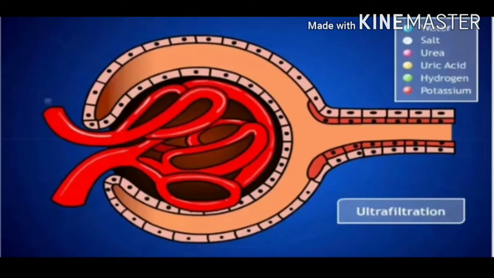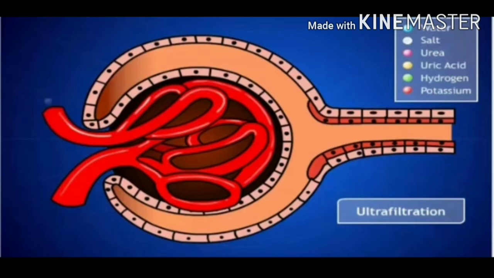The first step in the process of urine formation is glomerular filtration or ultrafiltration. When blood passes through the glomerulus under pressure, the fluid part, which contains water and small molecules, is forced out of the walls of the capillaries of glomerulus. And that filtrate is collected in the Bowman's capsule.